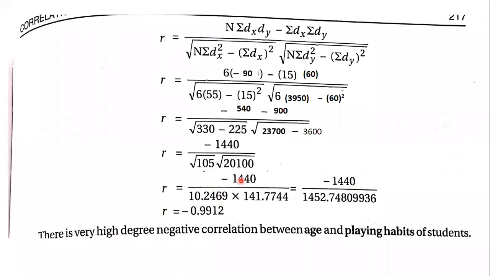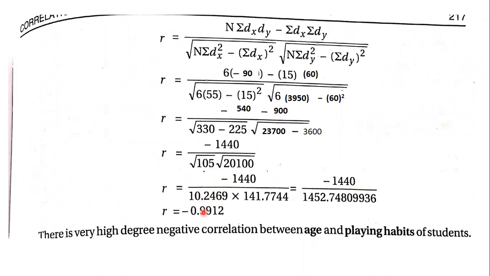So minus 1440 divided by 10.2469 into 141.7744. See, it's better to take 4 decimals always in such cases. When you calculate the square root of 105, you would get decimal numbers only, but take 4 decimals for safety. If you take 2 decimals and leave out the rest, sometimes you would round it off and the answer might go a little wrong here and there. A slight change in the decimals sometimes affects the answer.